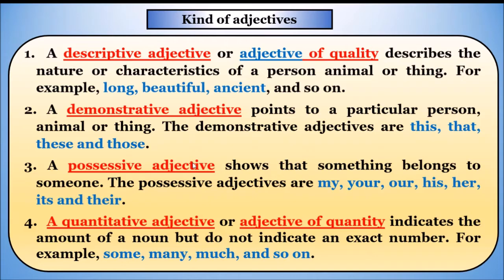And the possessive adjective means showing ownership towards something or someone. Fourth one is the quantitative adjective, describing the amount of a thing when we are not clear about the number but we want to talk about the quantity. The adjective used is called the quantitative adjective.